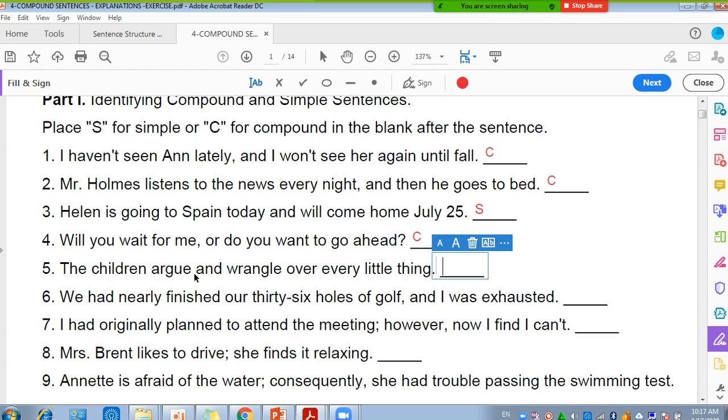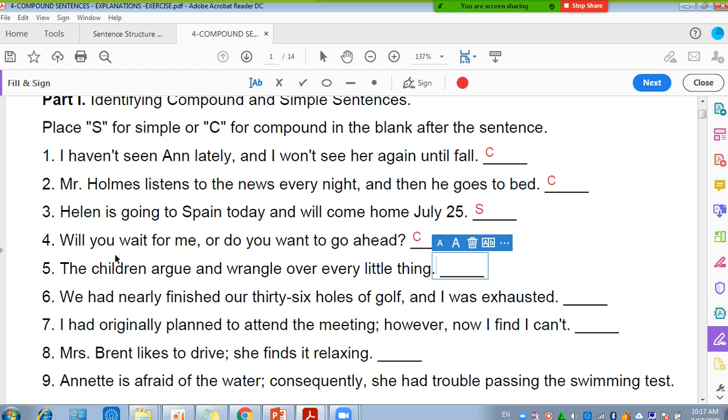This is a complete thought, that's right. What about the second part, "wrangle over every little thing"? Is that a complete sentence? No. It is the same thing as number 3. "And" here is only connecting the two verbs. What do we call this kind of verb? Compound verb. Excellent. This is a compound verb, so it means that it's one predicate.